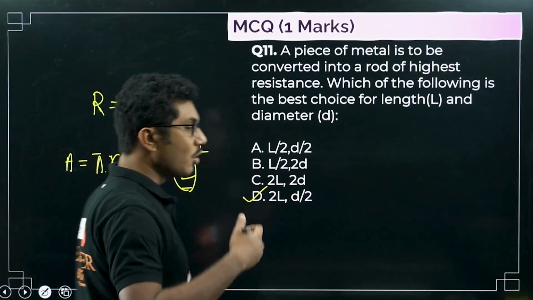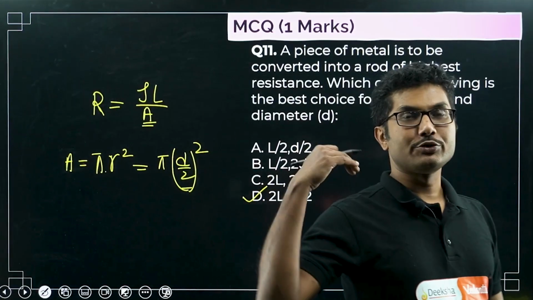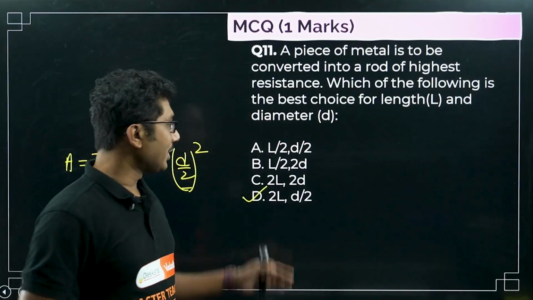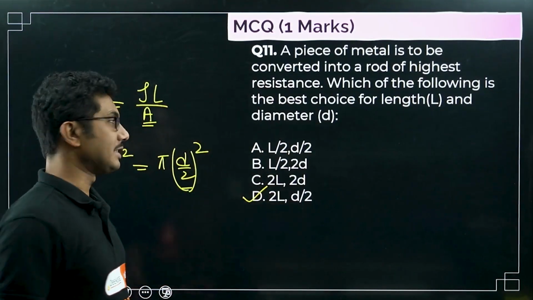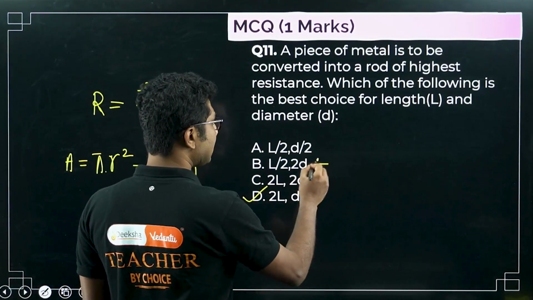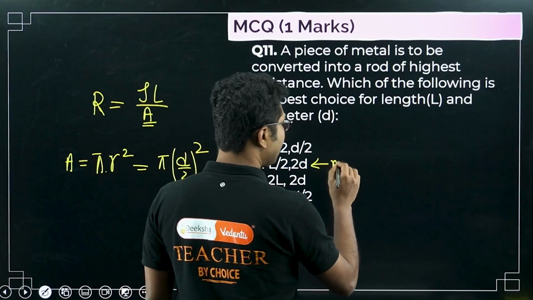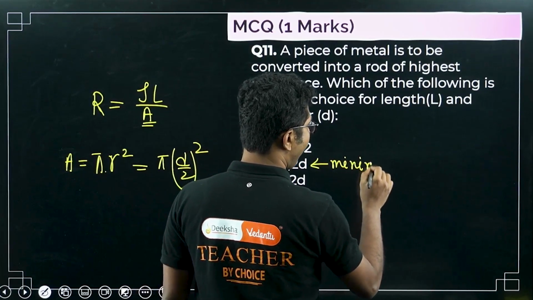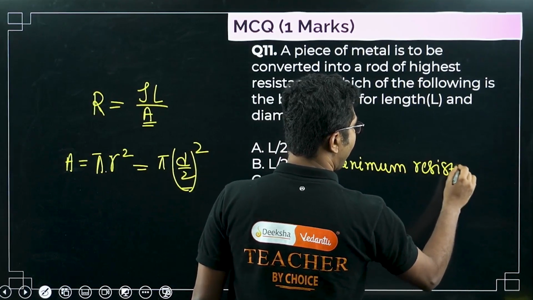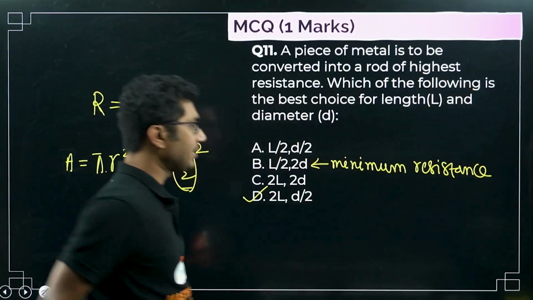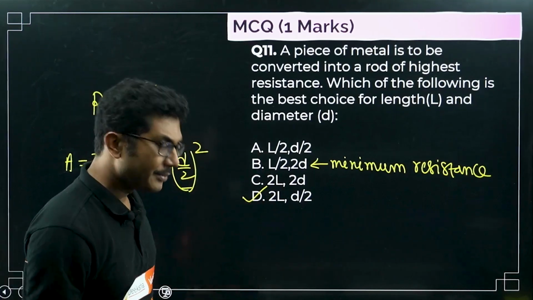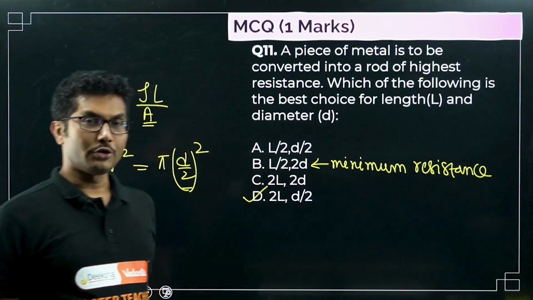You have to remember, whatever is directly proportional should be chosen as more, and whatever is inversely proportional should be chosen as less, so that you can get the maximum resistance. If they ask you for minimum resistance, then length will be minimum and diameter will be maximum, so that should be your answer.